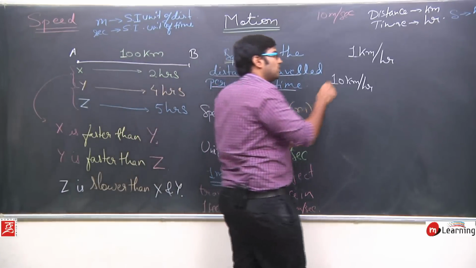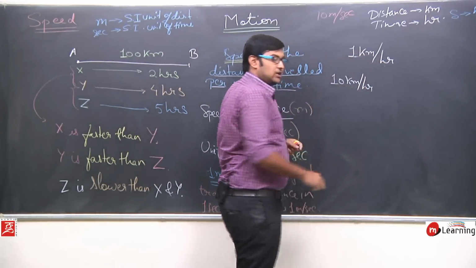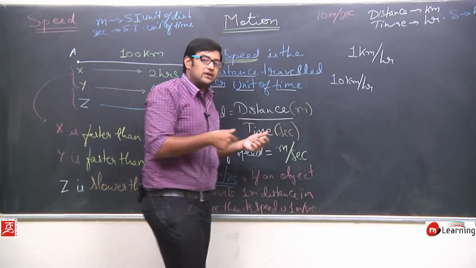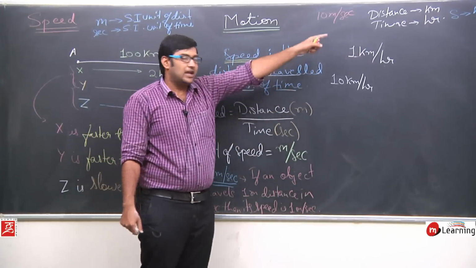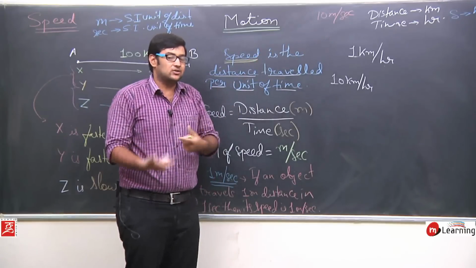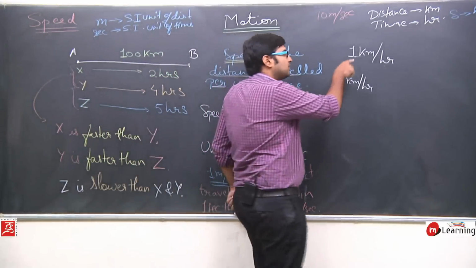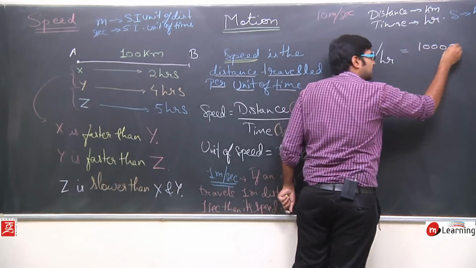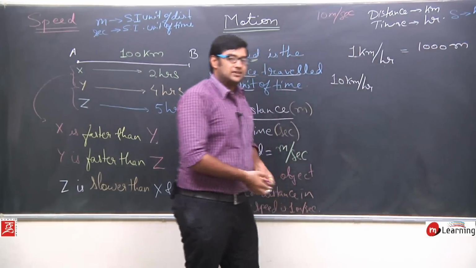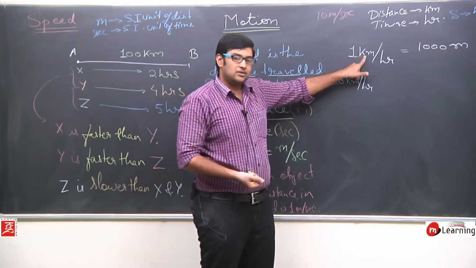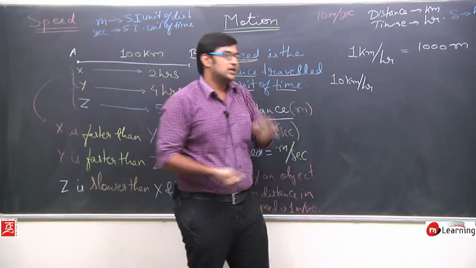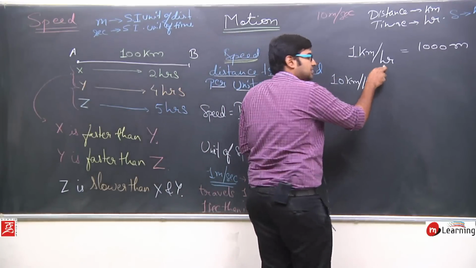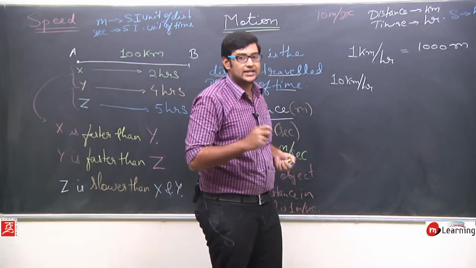Now we should understand how to convert meters per second and kilometers per hour into each other. See, 1 kilometer per hour can be written as 1000 meters, because 1 kilometer means 1000 meters, and 1 hour means 3600 seconds.